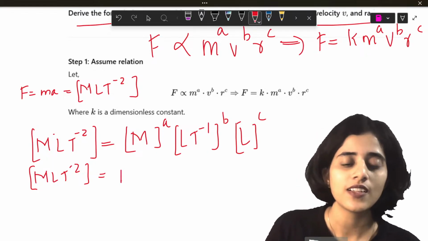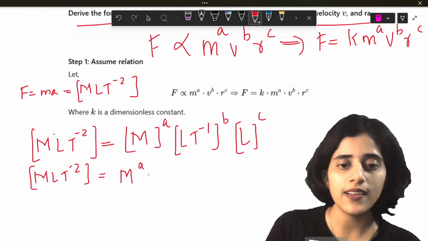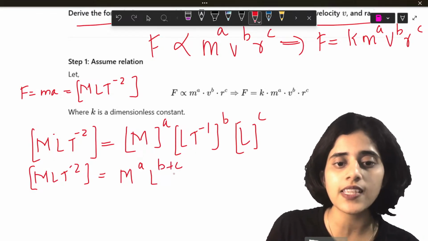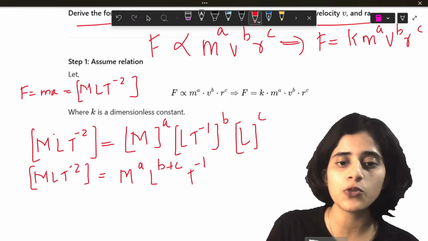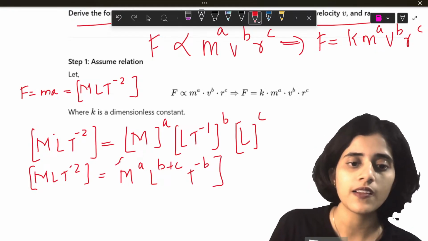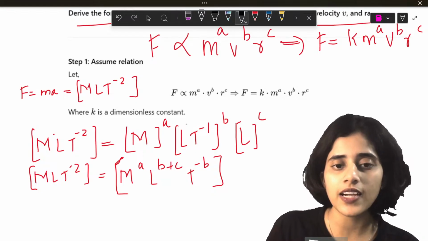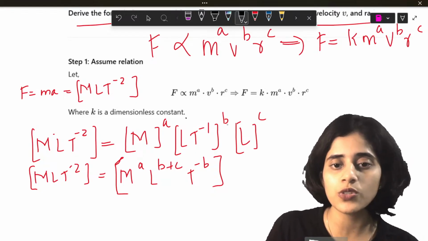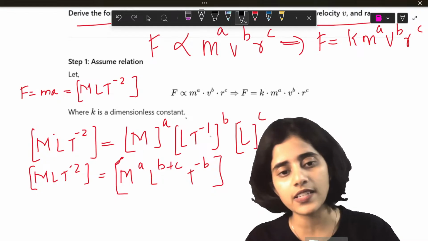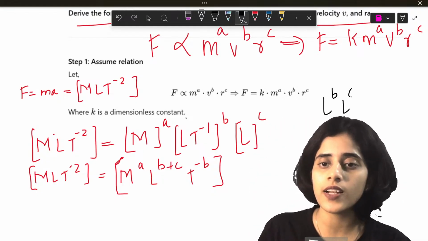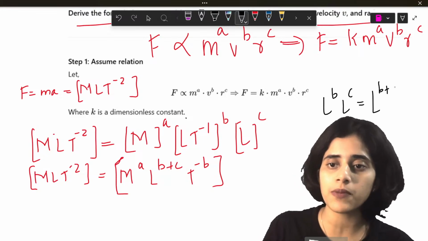That's all. M raised to a, L raised to b plus c, T raised to minus b. How did I get all that? Yes, this becomes L raised to b, T raised to minus b. There is L raised to c. So L raised to b into L raised to c is L raised to b plus c.